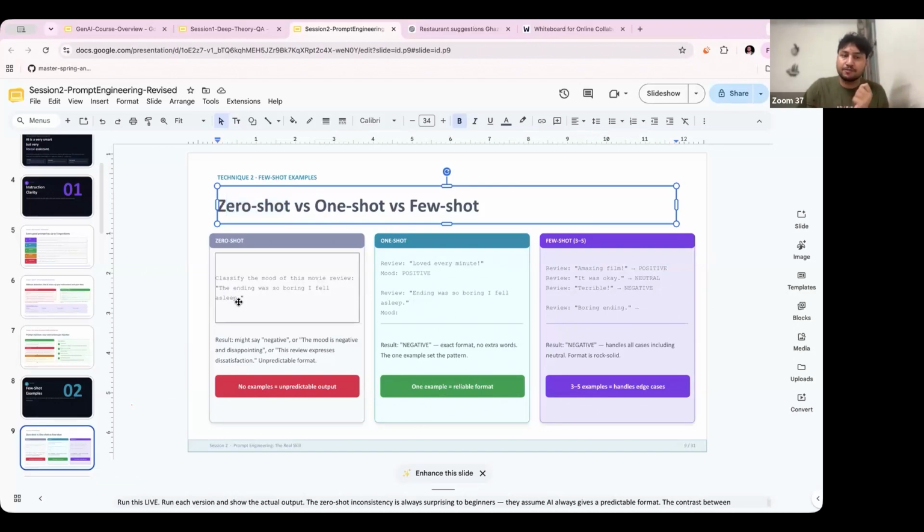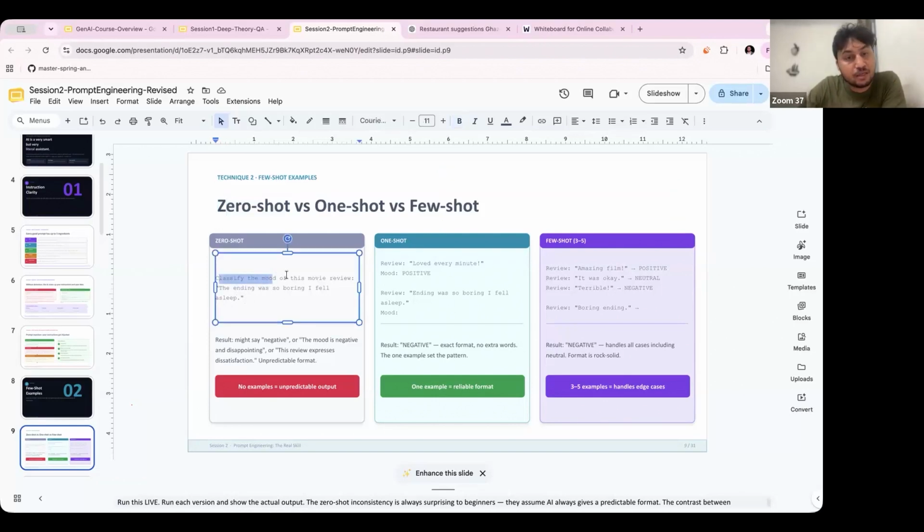So in that case, let's see, I just write this system prompt only. Classify the mood of the movie review. Okay, this is my system prompt, and then the user will give you this: the ending was so boring, I fell asleep. This is the prompt, and the user gave you a review.